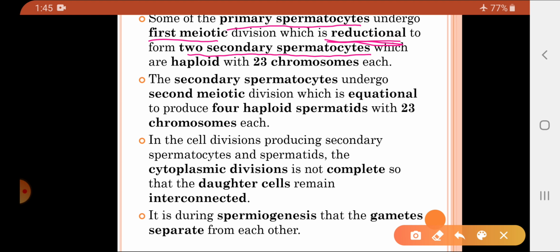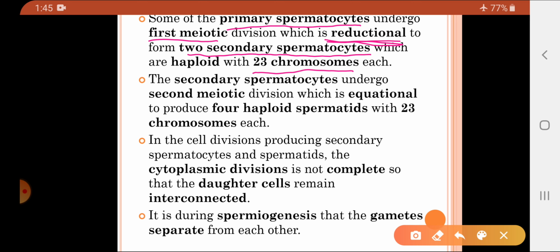So, primary spermatocytes undergo the first meiotic division, which is reductional, to form secondary spermatocytes, which are haploid, whereas the primary spermatocytes were diploid. Due to the reductional division, the two secondary spermatocytes produced are haploid cells, with each cell containing 23 chromosomes.